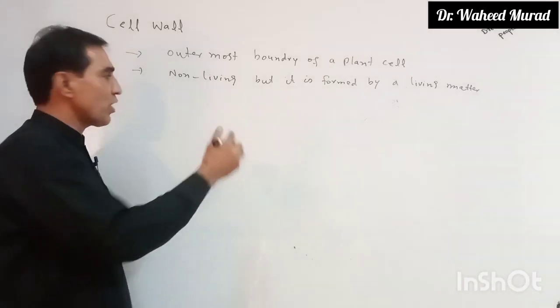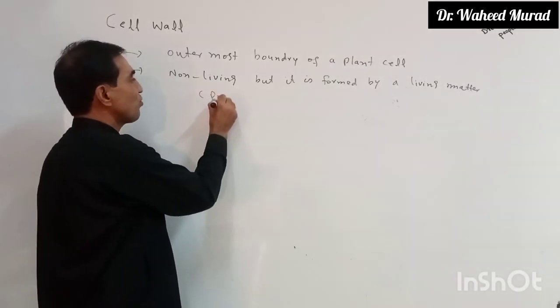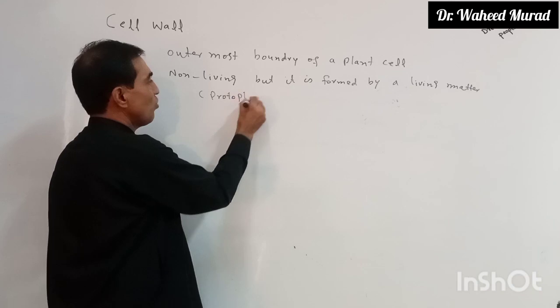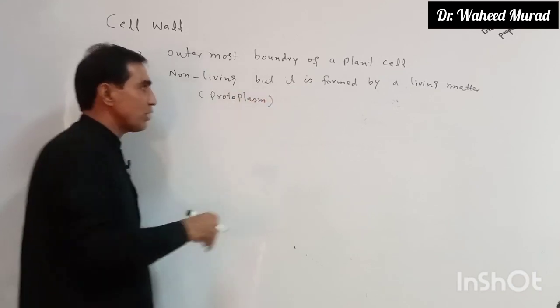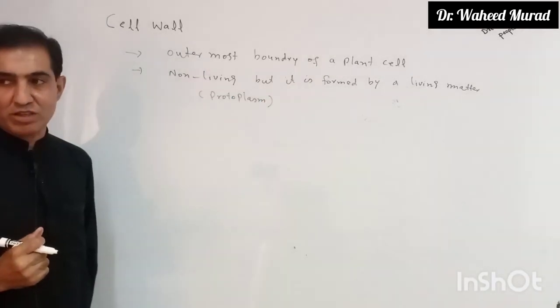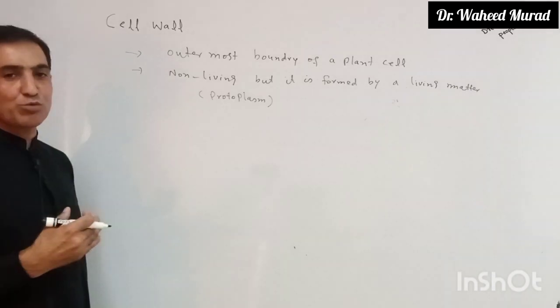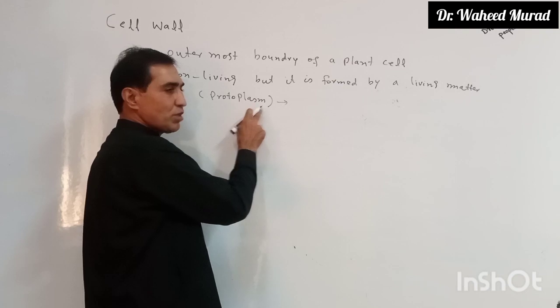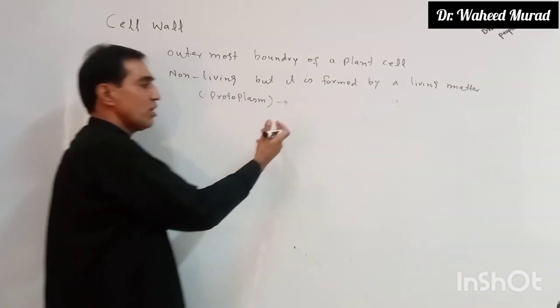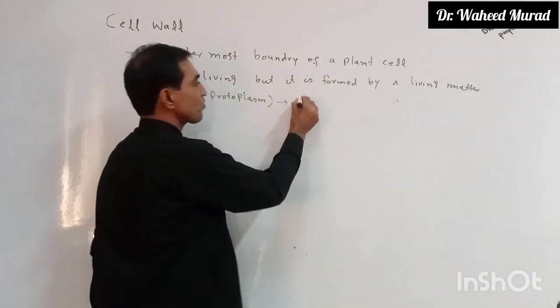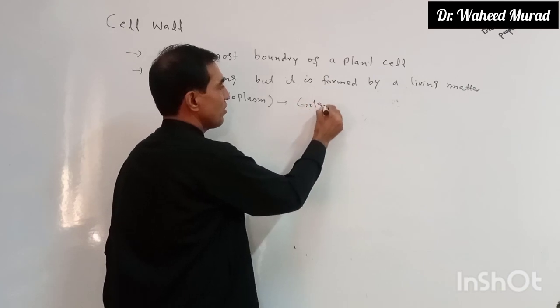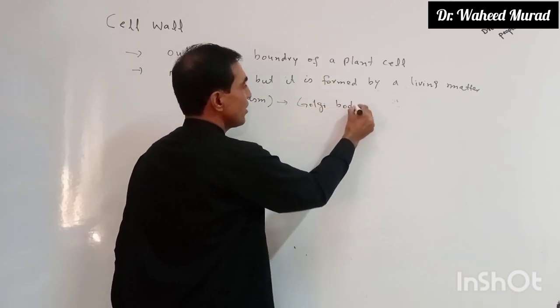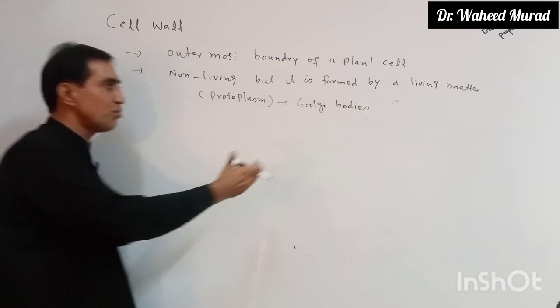उसी लिविंग मैटर और लिविंग पार्ट को टेक्निकली क्या कहते हैं? प्रोटोप्लाज्म. Cell wall itself is non-living, but it is secreted by the protoplasm. Which part of the protoplasm is involved in the synthesis of cell wall? Cell wall is formed by Golgi bodies, Golgi complex.